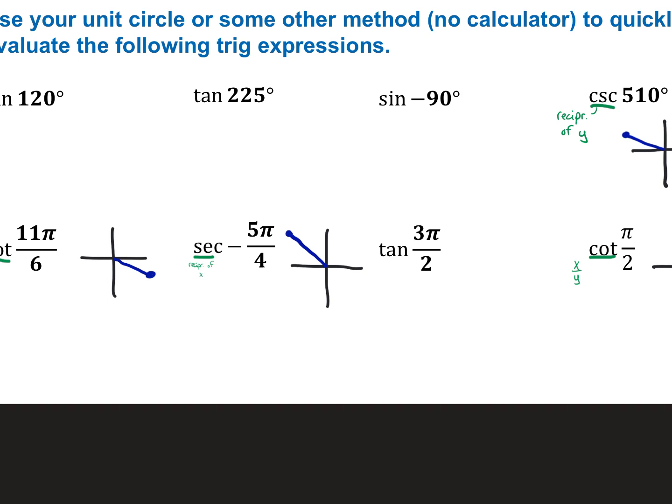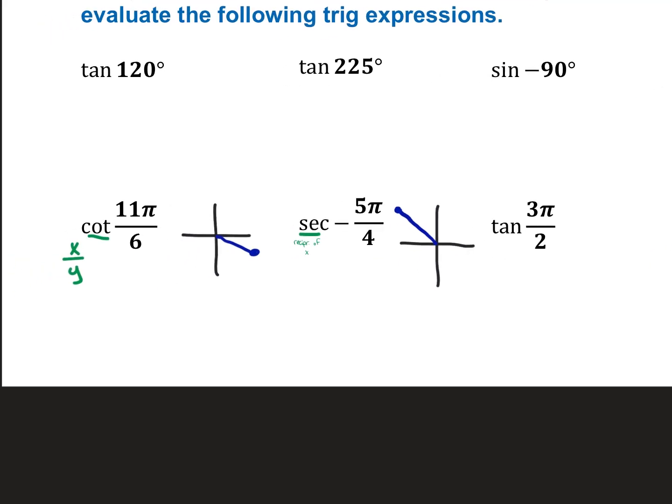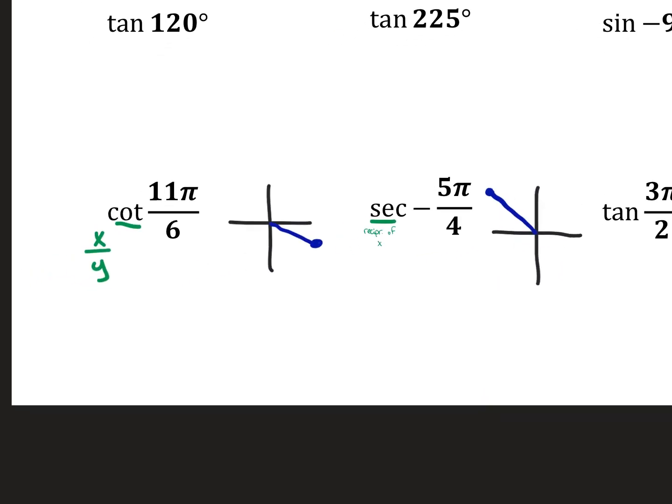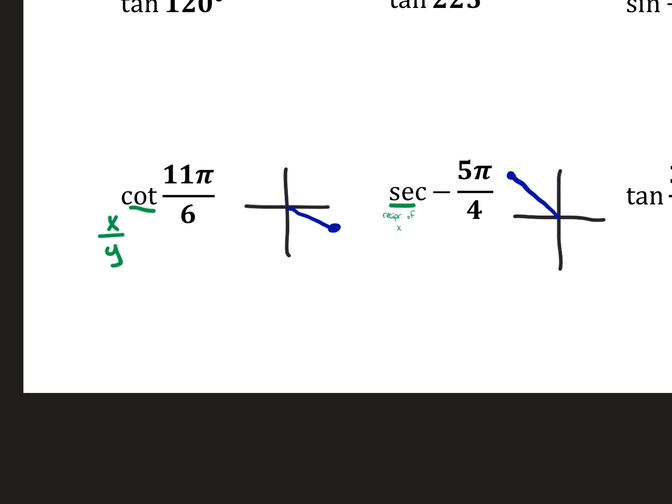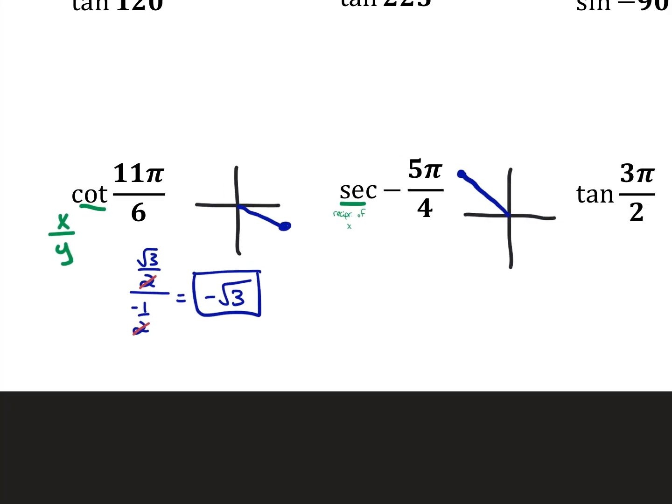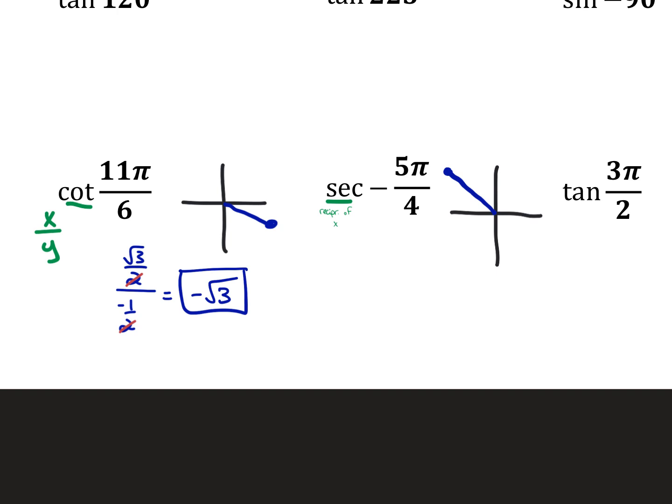So you're still drawn to the x and the y, and still writing fractions for tangent and cotangent, but you're just doing reciprocals. For cotangent at this location, that would be root 3 over 2 divided by negative 1/2. The 2's cancel out, and you're left with negative root 3. Over here on secant, that spot is the reciprocal of the x.